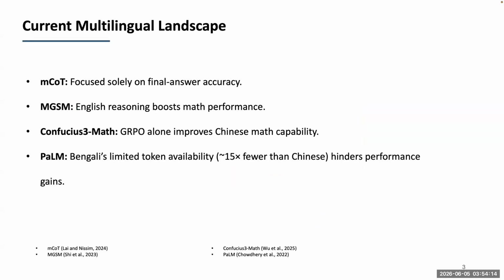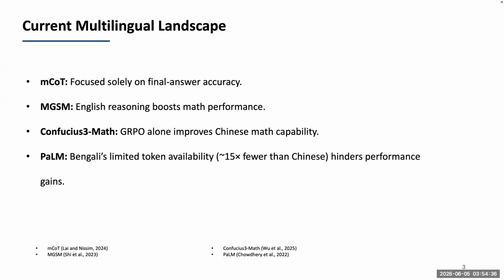If we look at the current multilingual landscape, some of the works are focusing solely on final answer accuracy, and some work reveals that if the intermediate reasoning is in English, it boosts performance. However, we want to reason in Bengali so that it is interpretable to the end user.